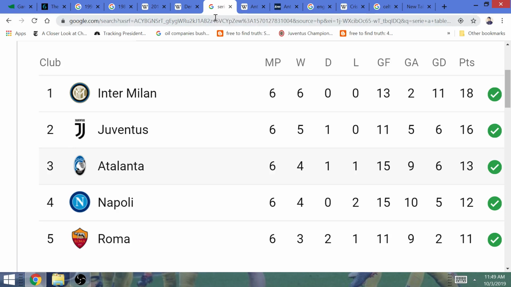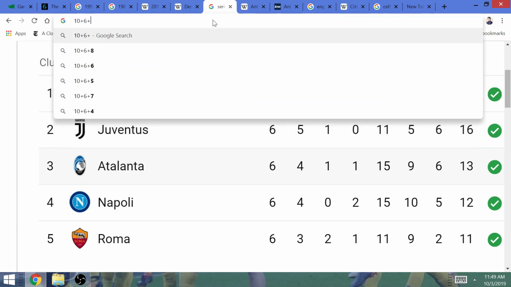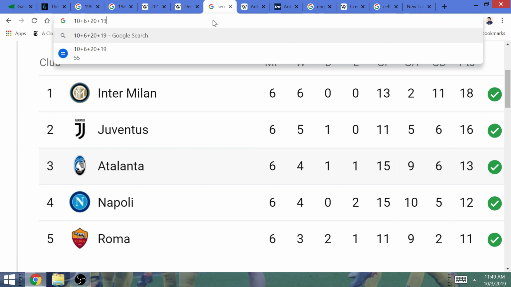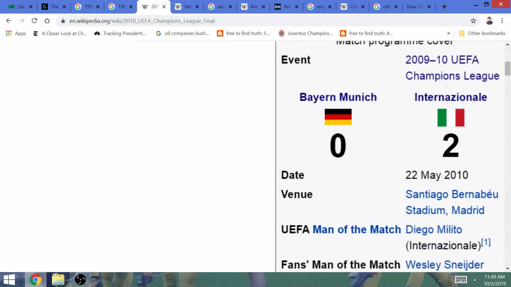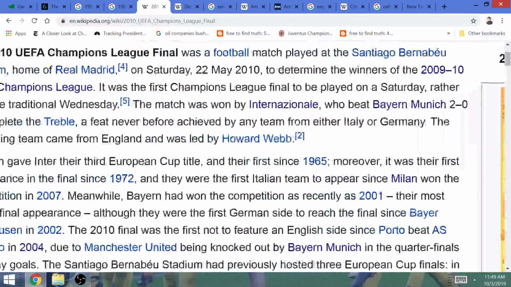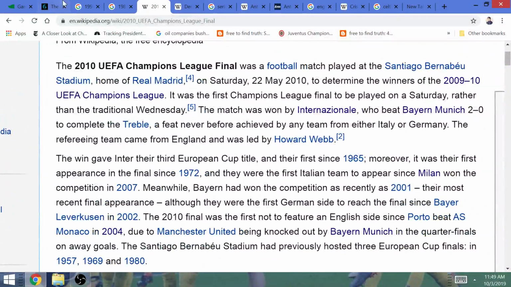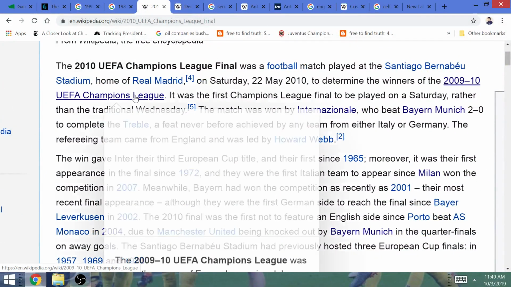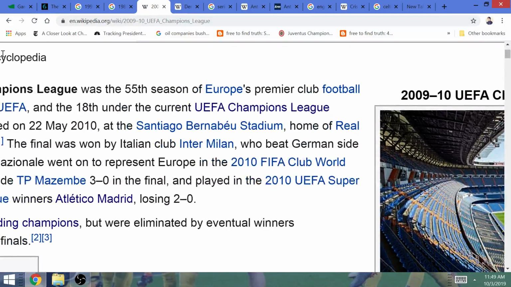It has everything to do with the Champions League itself, because October the 6th of 2019 is a date numerology of 55. Now, the significance of 55 is that the last Italian team to win the Champions League was Inter Milan over at Madrid, which was the site of last year's final. The 2009-2010 Champions League, when I click on it, you see, this is the 55th edition of the Champions League.